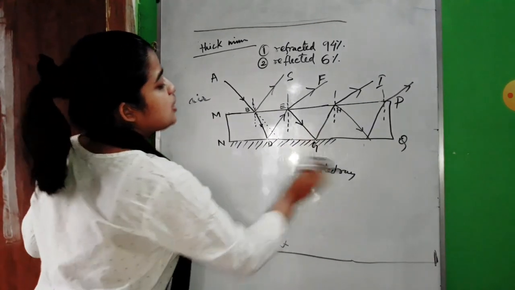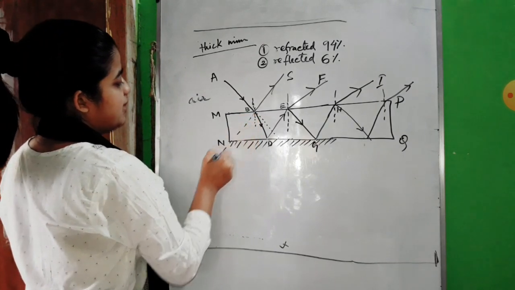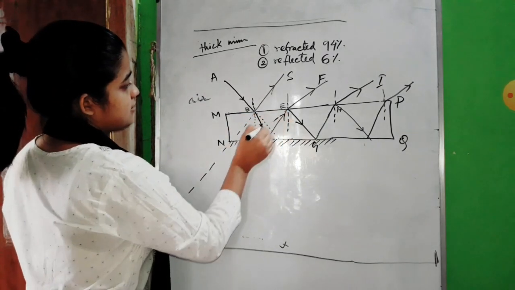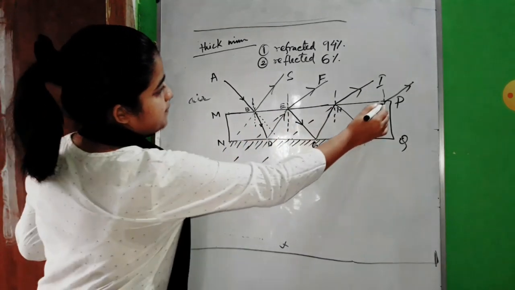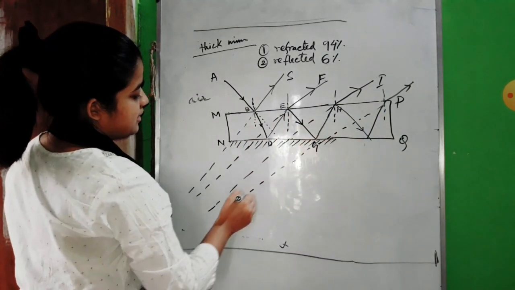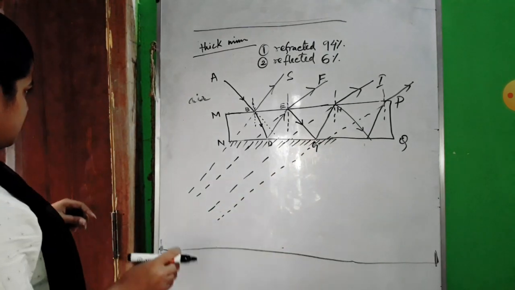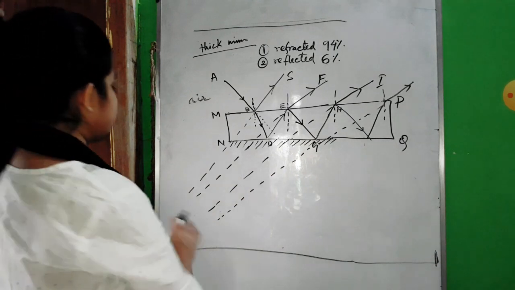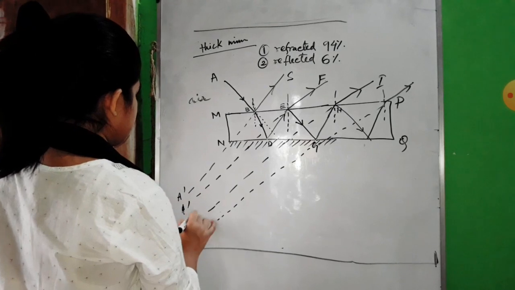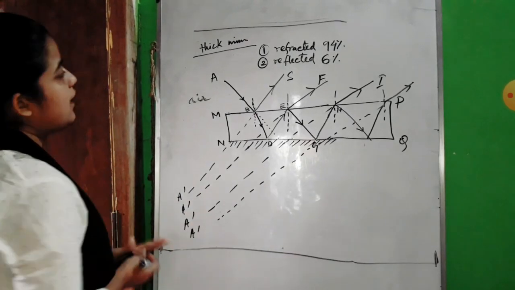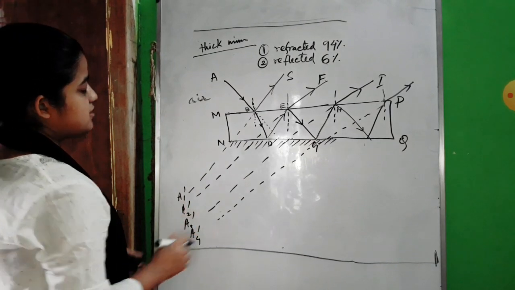If we extend all these refracted rays like this behind the mirror, then we will see that we get so many images of the object A. So many images of the object A we will get there.